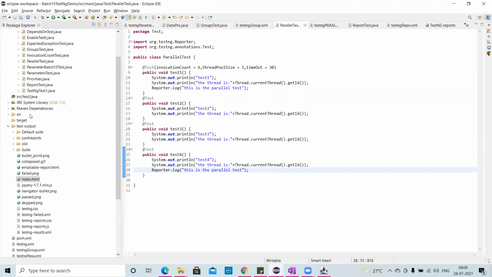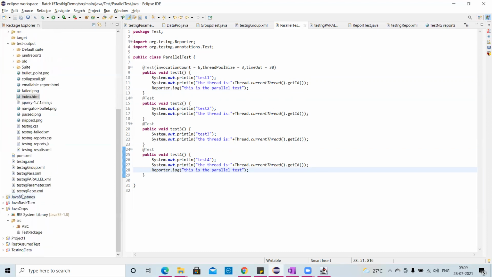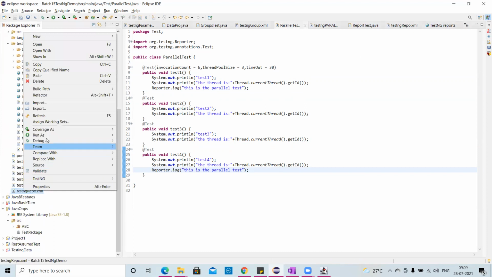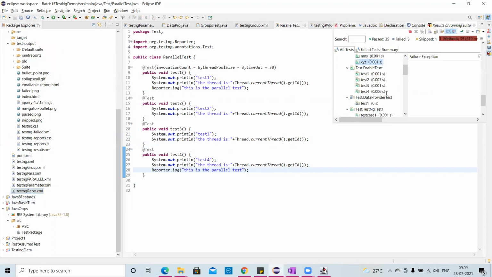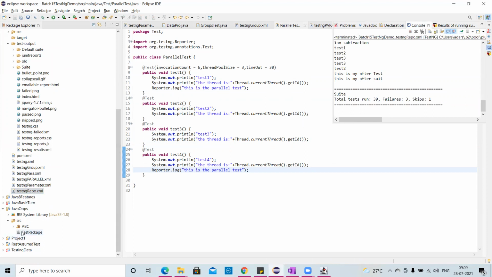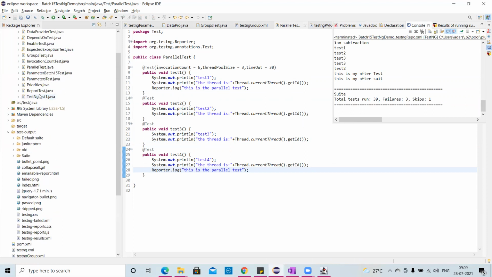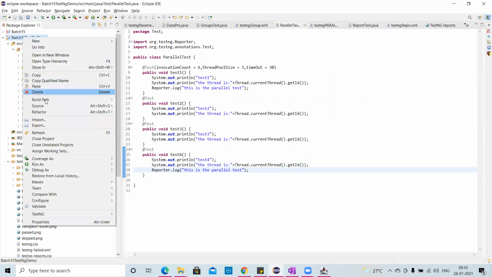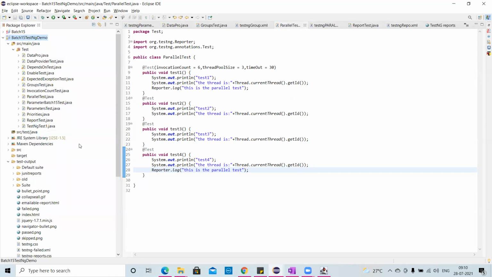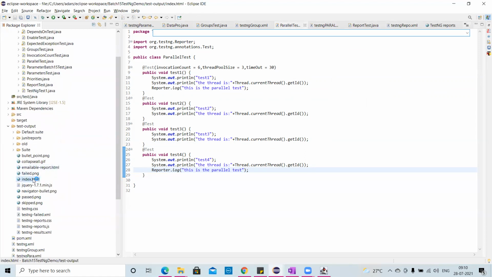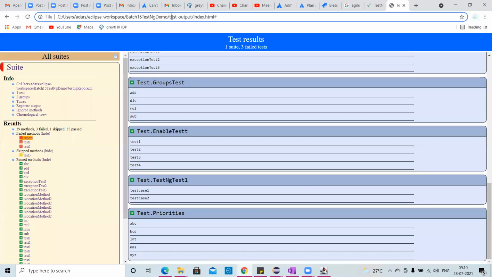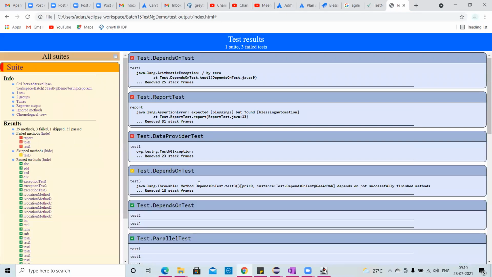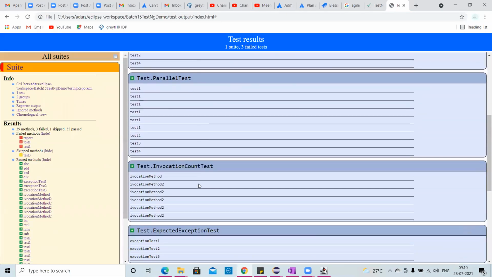I'll just execute the suite again. Run the report.xml as TestNG suite. Okay, so many got executed. Now I'll just refresh. When you refresh, it will take the latest report. Okay, testng.html, I'll take this and put it here. Done. Okay, pass shows. Where did it show in parallel, right?